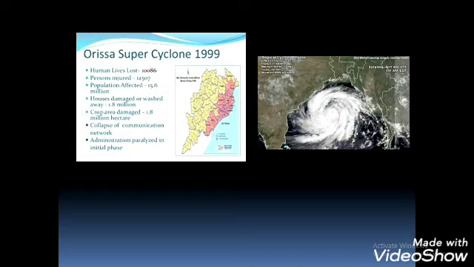The cyclone smashed 45,000 houses, making 7 lakh people homeless. On 29 October the same year, a second cyclone with a wind speed of 260 km per hour hit Orissa again.